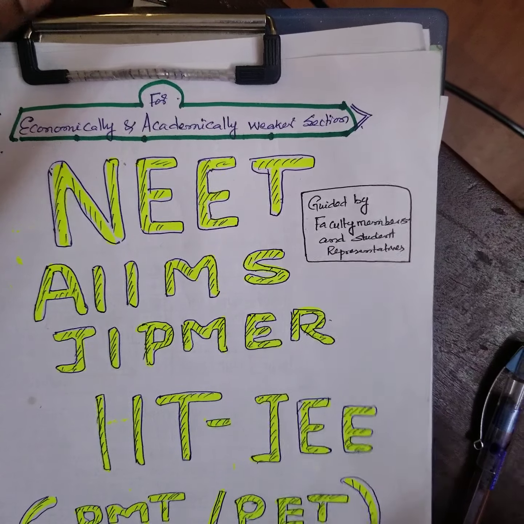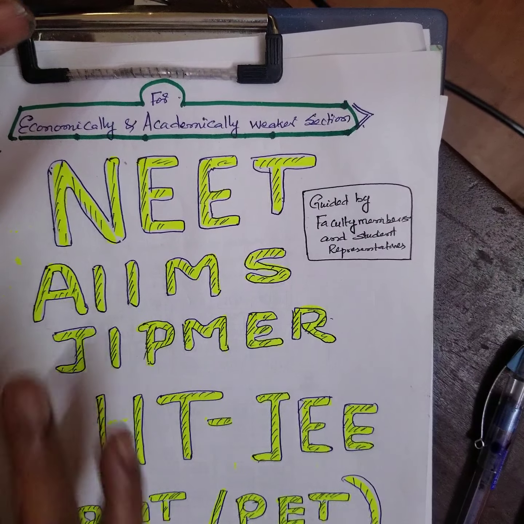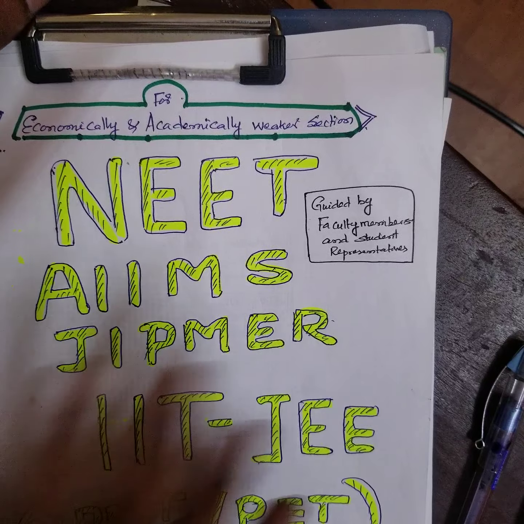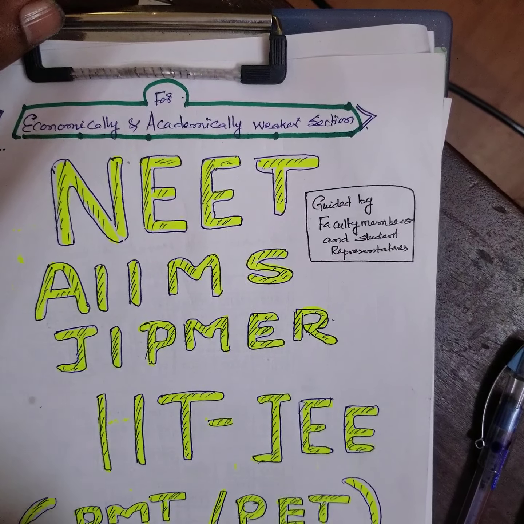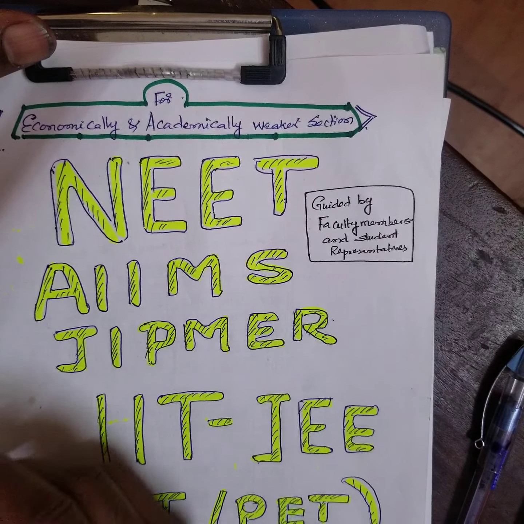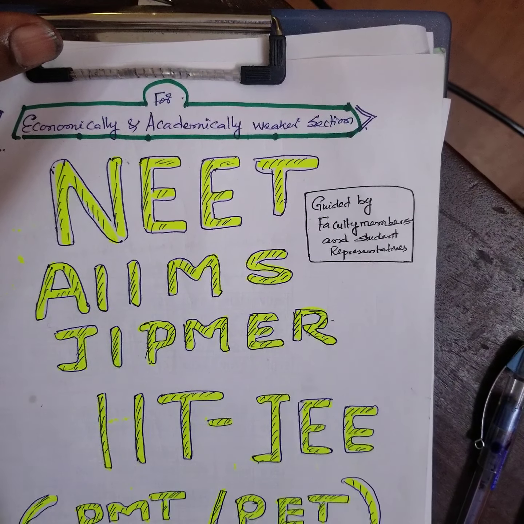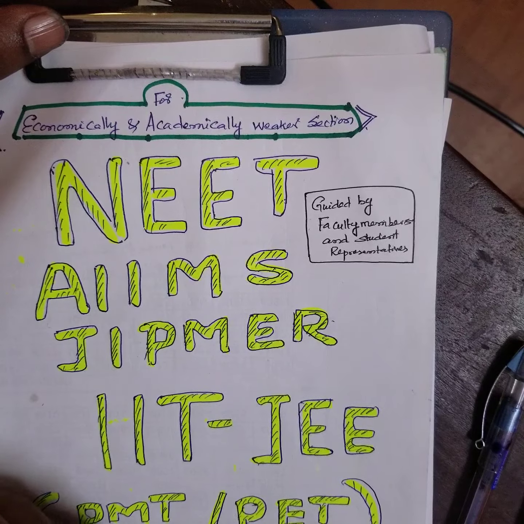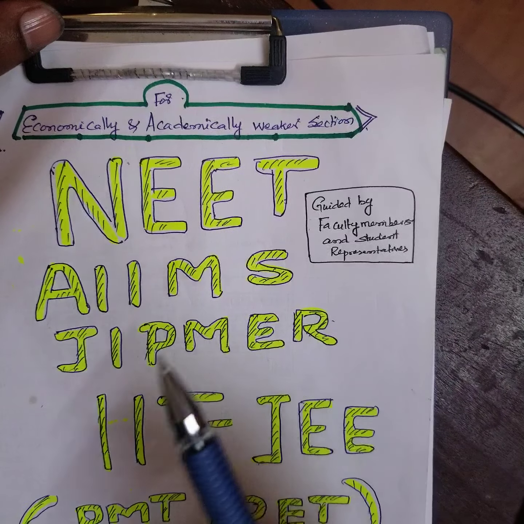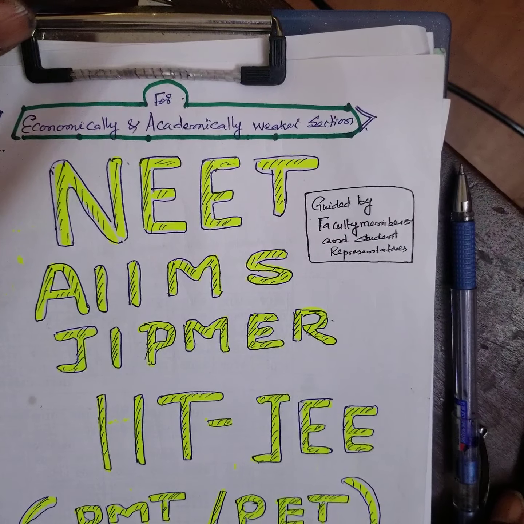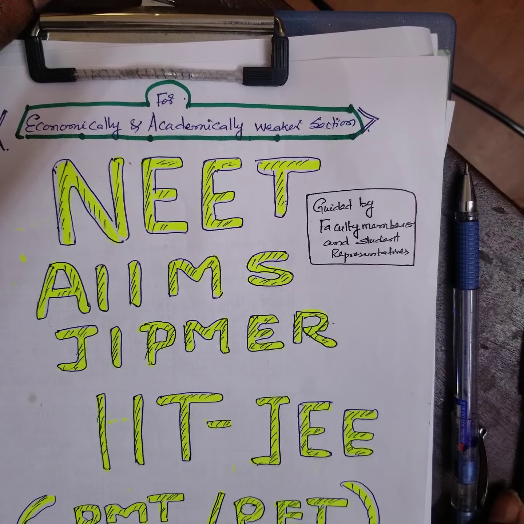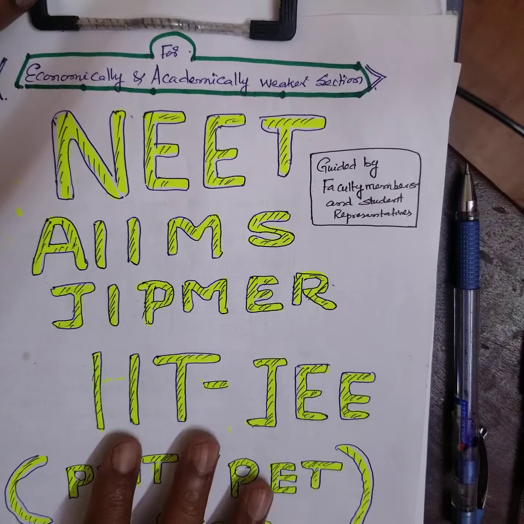In life, when you want to do some new things, a lot of disturbance will always come. Whenever you want to do something, you should not bother. A lot of disturbances come: somebody will come, the child will cry, the current goes off, and from the road the dog barks. When you start writing, the pen refill gets over. A mosquito will bite. So many problems are there, but you have to show your persistence.